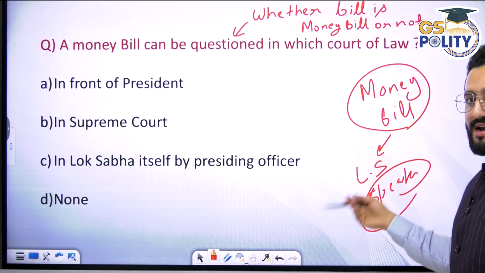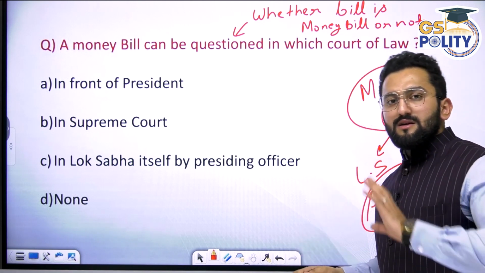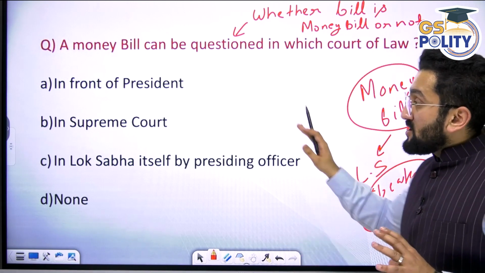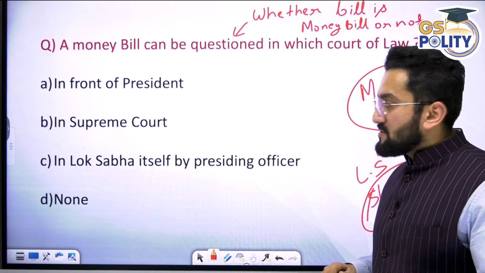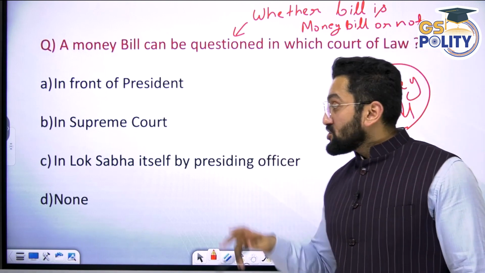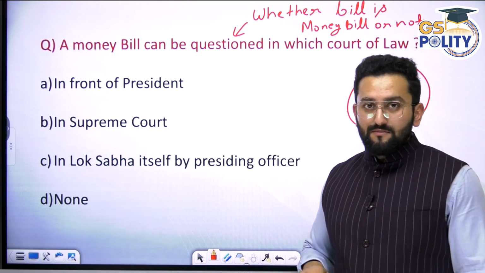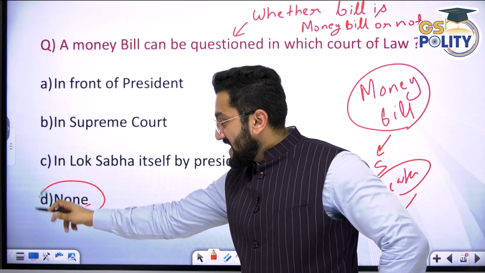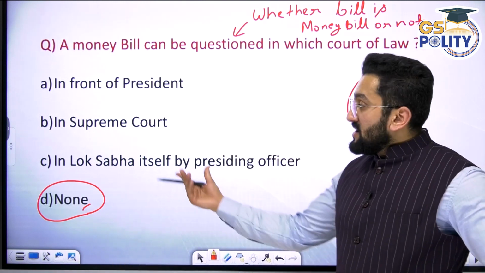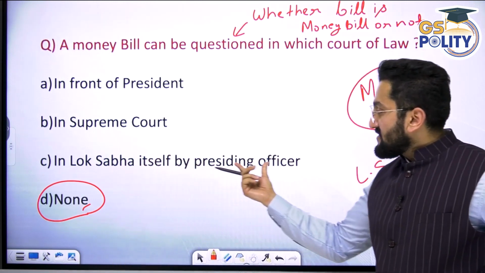Consider a bill is already declared by the Speaker as a money bill. Now, some people want to question it. How is this a money bill? So now where can it be questioned? The law says that it cannot be questioned anywhere. Here the third option is saying in Lok Sabha itself by the presiding officer.